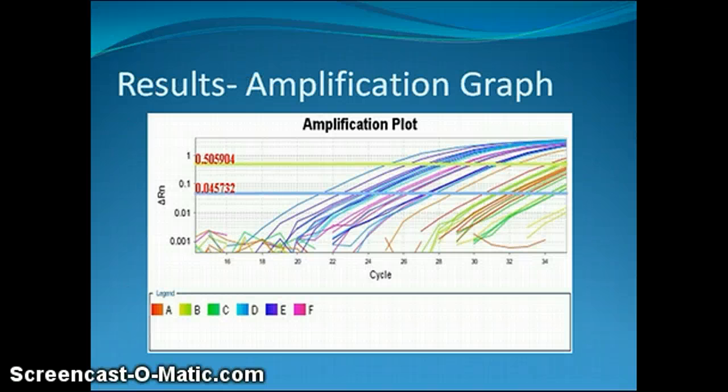Here's the amplification plot. The red, yellow, and green lines that are farther right are the period assay results, and the blue and purple lines are the 18S control and are closer to the left-hand side. This is because there is a larger abundance of the 18S mRNA in the cells of the fruit flies, so they are able to amplify faster.